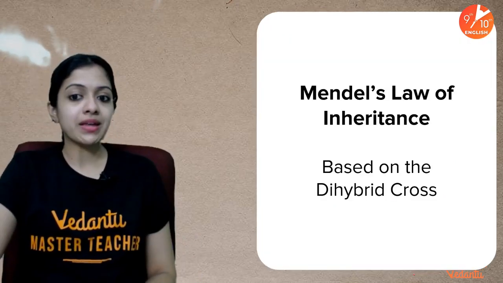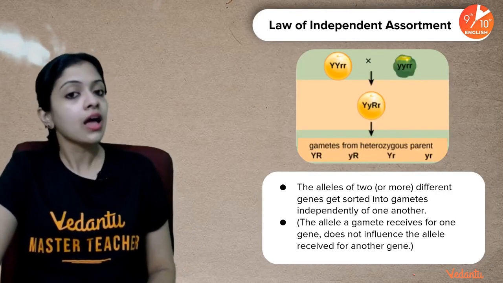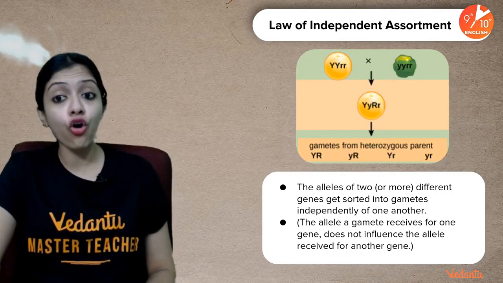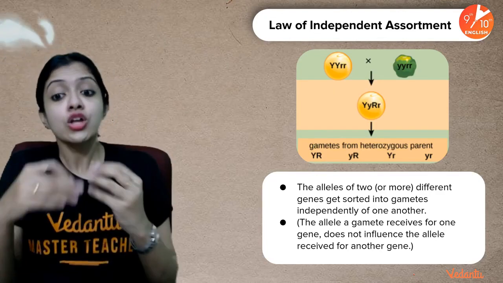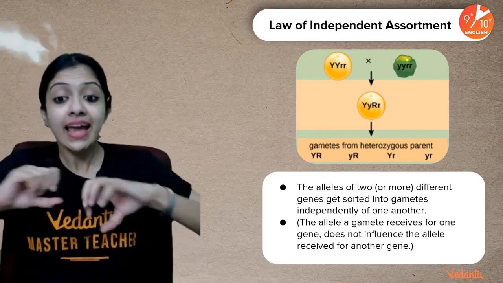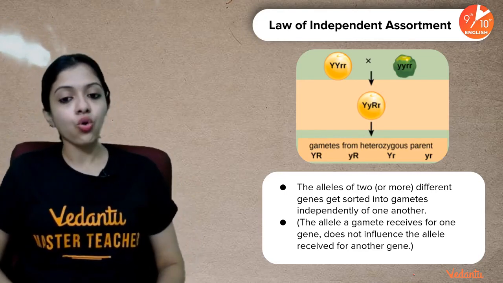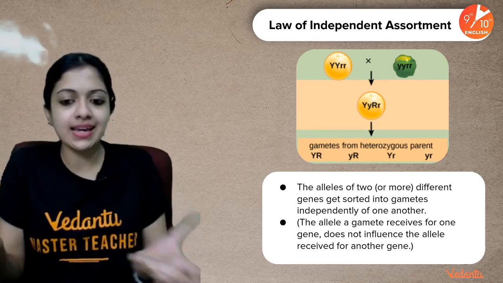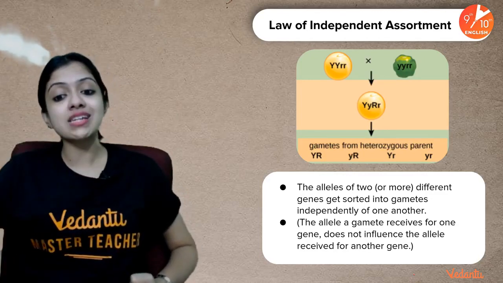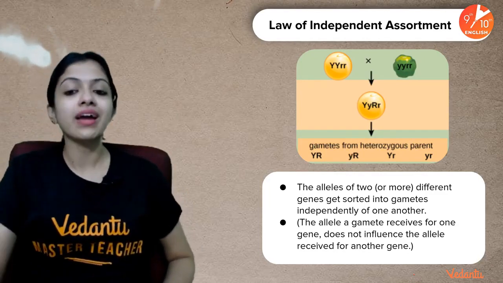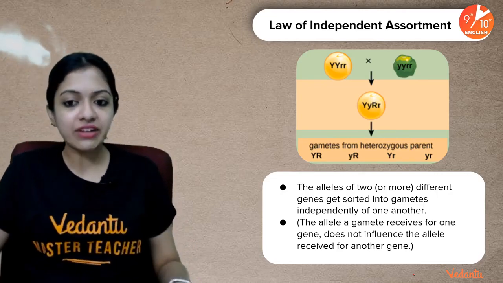Okay, so this is what Mendel observed in his dihybrid cross, and based on this, he came up with the law of inheritance for dihybrid crosses, which is called the law of independent assortment. According to this, the alleles of 2 or more different genes get sorted into gametes independent of one another. In simple words, the allele which a gamete receives for one gene does not influence the allele received for another gene.